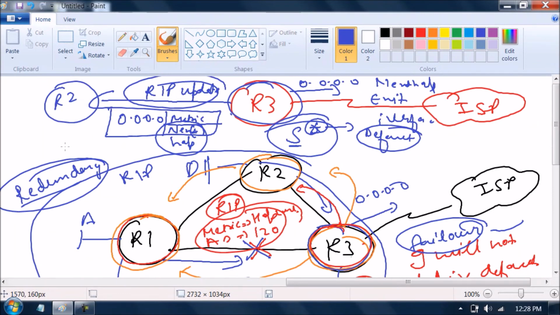So how will the router which is connected to the ISP generate a default route? This thing I will tell you in every routing protocol. This will be a topic we will be covering in every routing protocol, that how this particular routing protocol will generate a default route. In case of RIP, it is generated through the command default-information originate. This thing is clear?